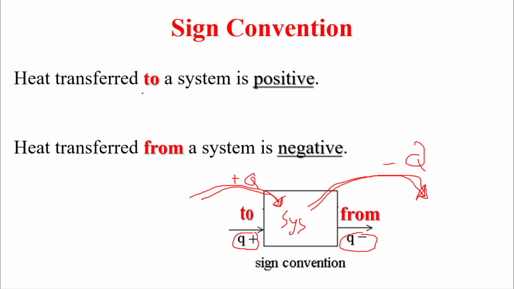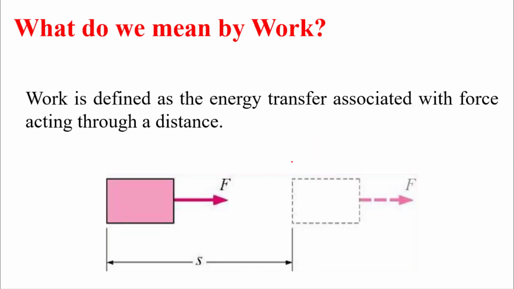Okay, so heat transfer to a system. If it comes like this in the question, I directly know that the Q given in the question will be a positive quantity. If it is lost from the system, heat transfer from a system to the surrounding, then this quantity is negative.